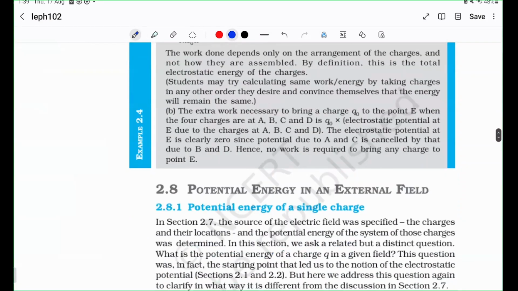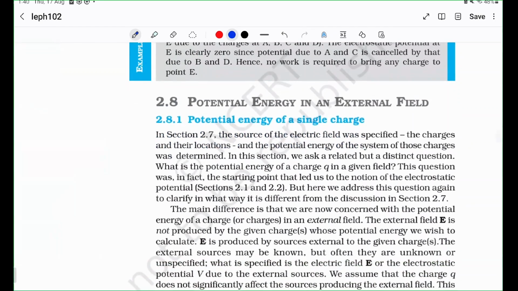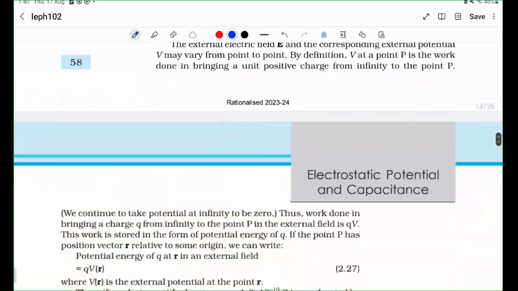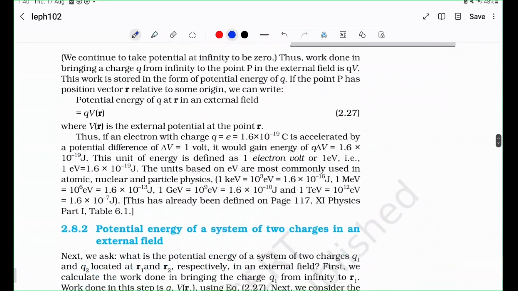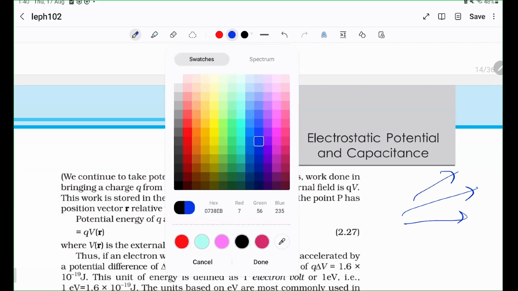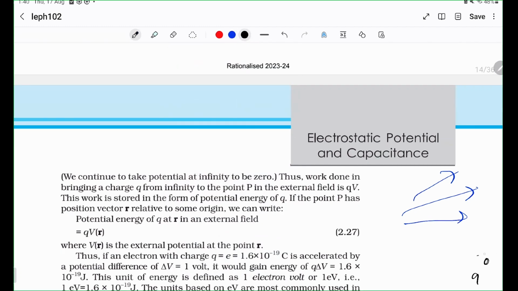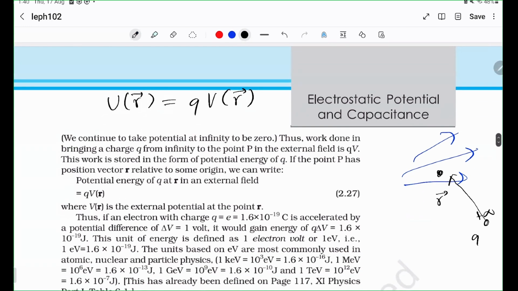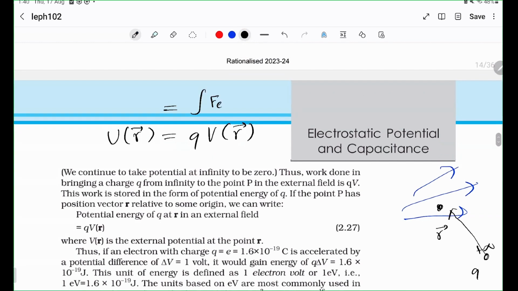Okay, potential energy in an external field. So now we look at the potential energy of a single charge given an electric field. I think we have already seen that if there is some electric field somewhere, right? You take this charge from infinity, you bring a charge from plus infinity or minus infinity, it doesn't matter, and you bring it to some known distance r. Then the potential energy of the charge is q times the potential at that point. Okay, and this is the work done by the external person against the electric field.